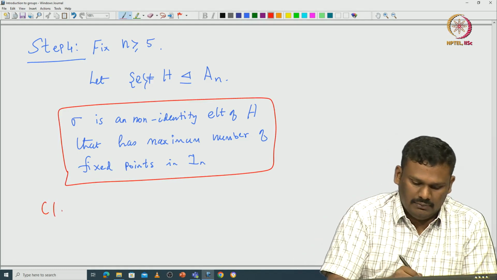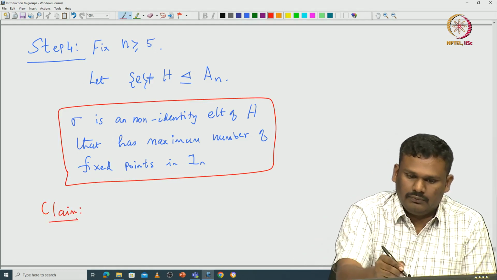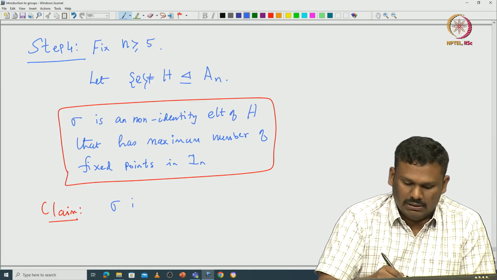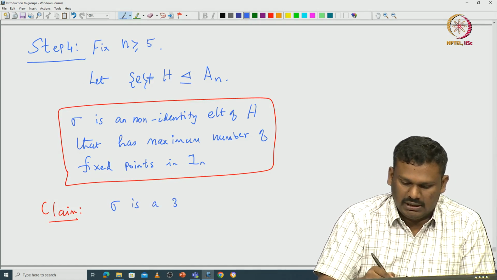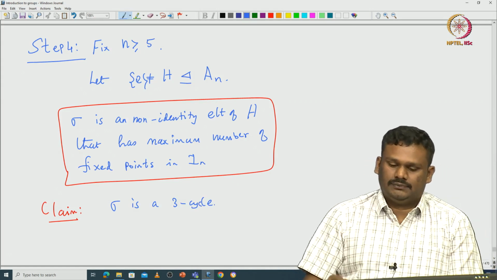Okay, this is the claim. This sigma is indeed a 3-cycle. Once we prove this, then we are done.